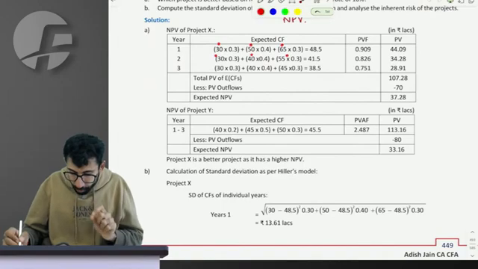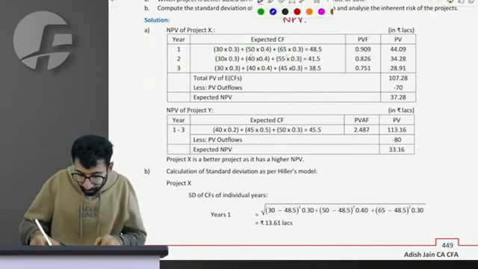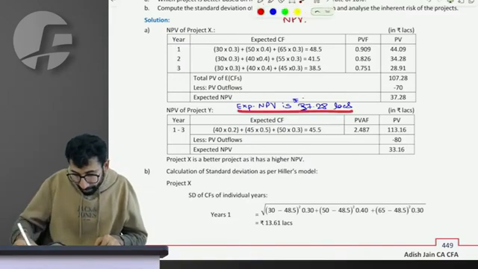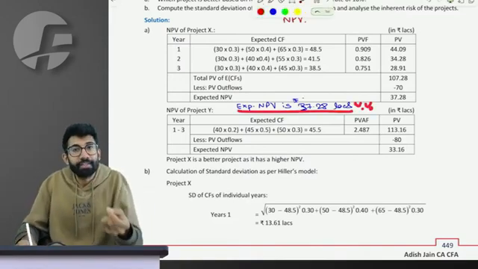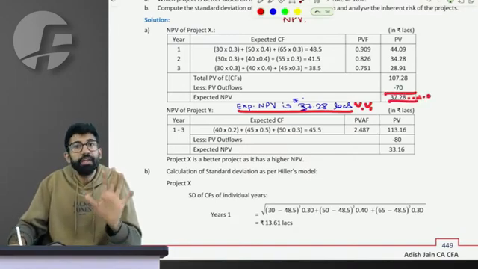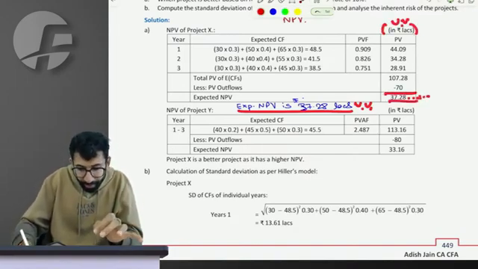Finally, one thing you should all do: after this table, write down the expected NPV in the form of text, that it is 37.28 lakh rupees. This way, the possibility that the examiner may deduct marks for not writing the amount clearly is removed. Anyway, we have put it in the heading over here.